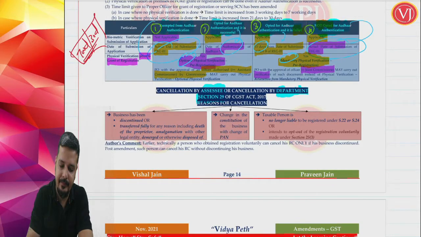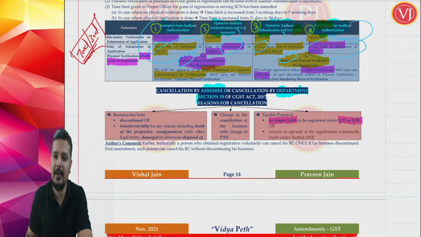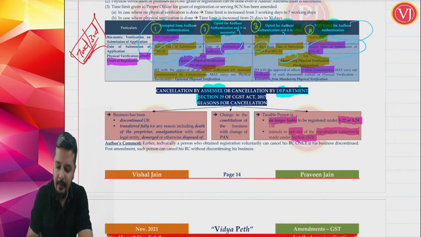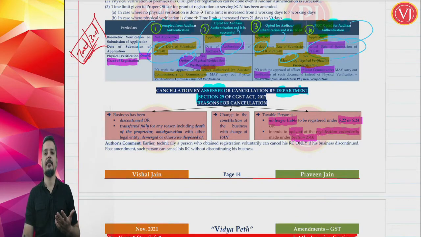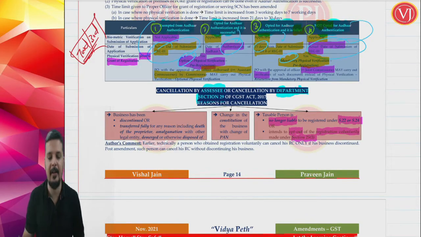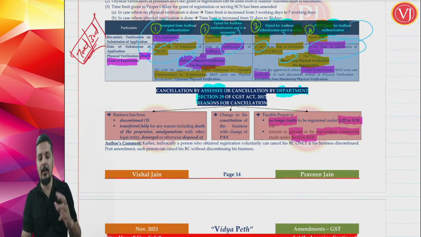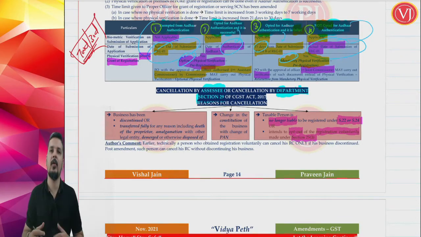What is that amendment? They have said that if a taxable person is no longer liable for registration under section 22 or 24, he can cancel his registration, or he opts out of registration voluntarily, which he has taken voluntarily under section 25 subsection 3. Friends, this point was causing a bit of trouble. Supposing I have taken a voluntary registration, I was never liable for registration, so talking about no longer liable for registration does not make sense. The language is no longer liable to be registered. So a person taking voluntary registration was never liable, so he may not be covered here.